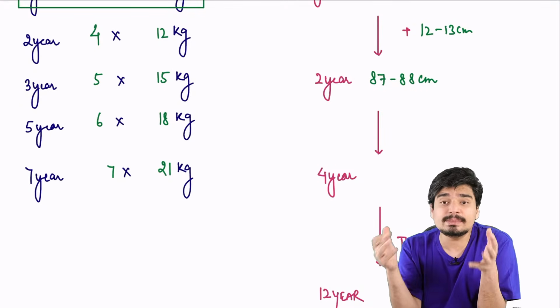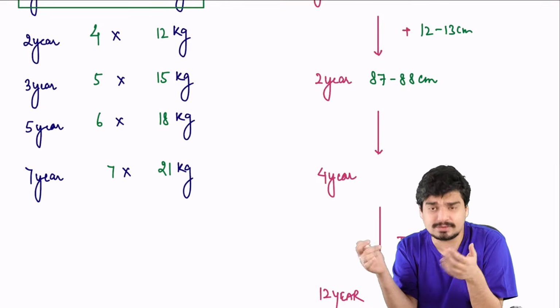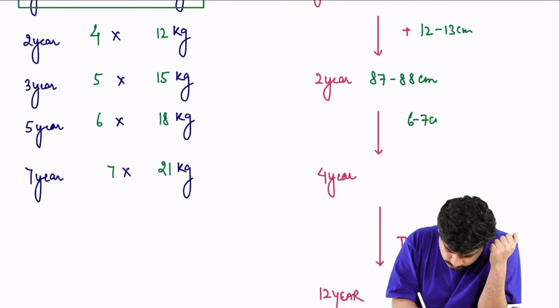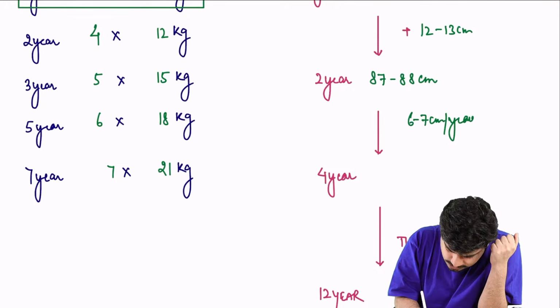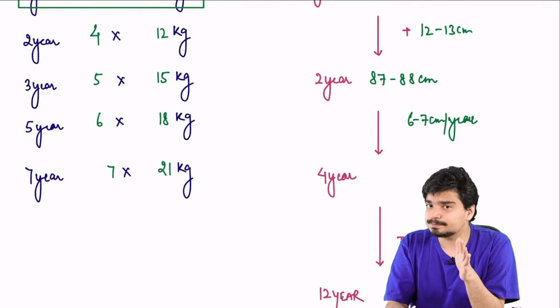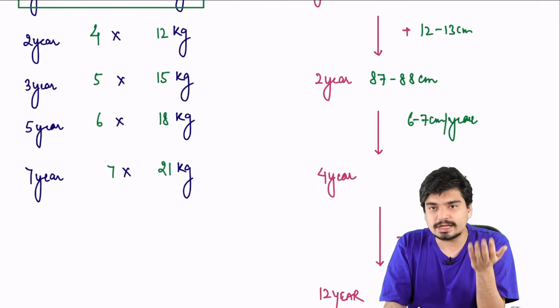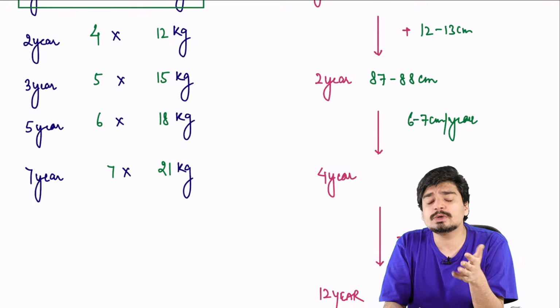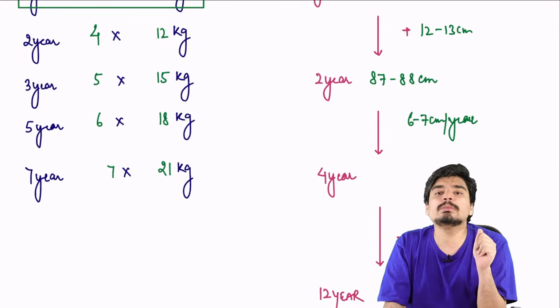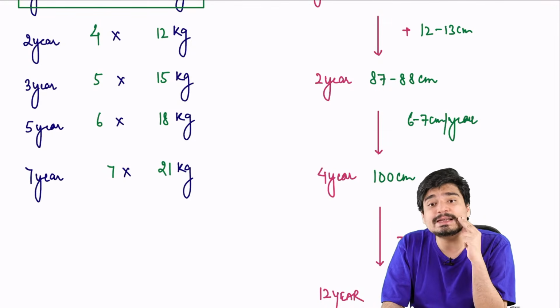So in the second year, baby gained 12 to 13 centimeter. Now it will gain 6 to 7 centimeter every year. So at 2 years, baby was 87. Add 7 centimeter to it: 87 plus 7 is 94. Add another 7 or 6 centimeter to it: 94 plus 7 or 94 plus 6 is roughly 100 centimeter. So at 4 years of age, baby is finally 100 centimeter.